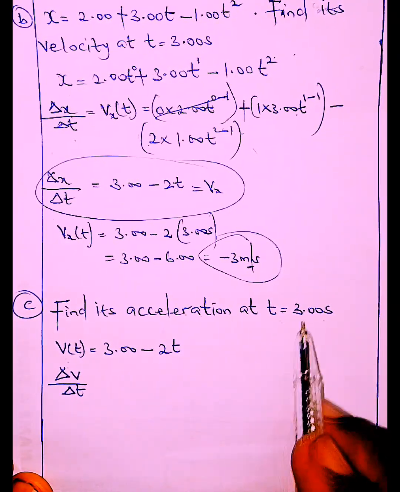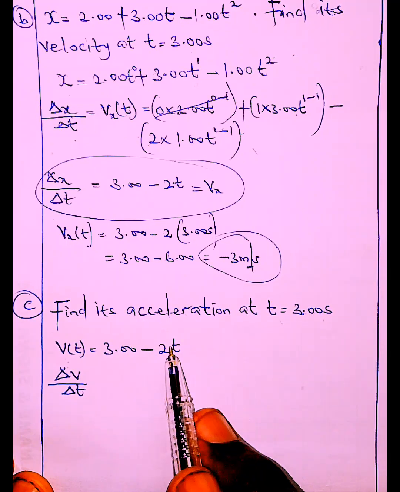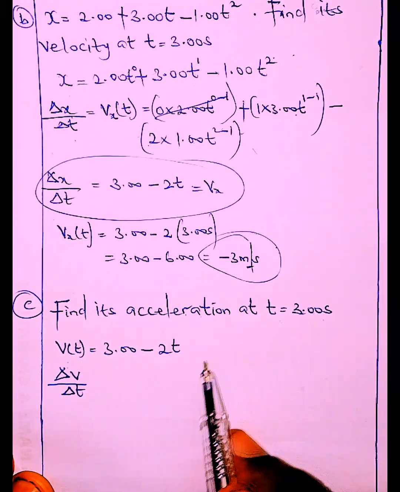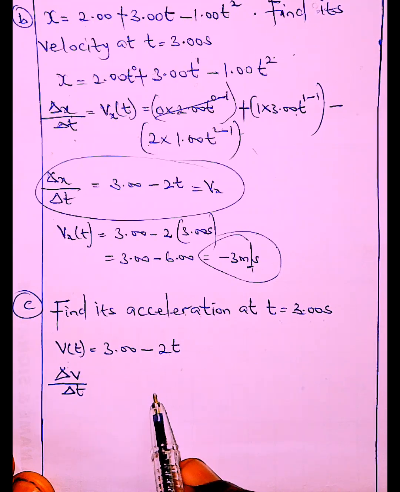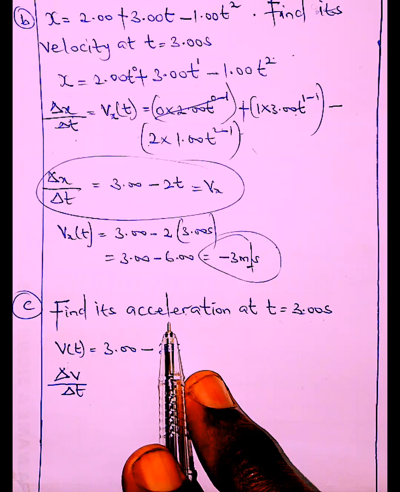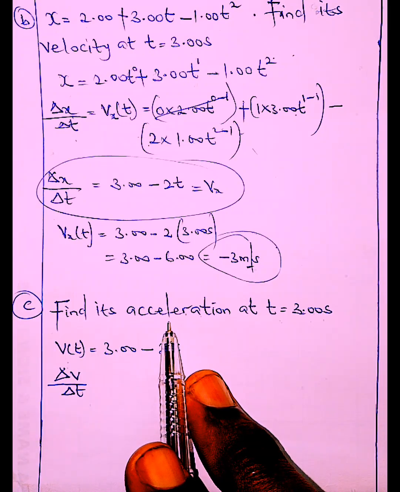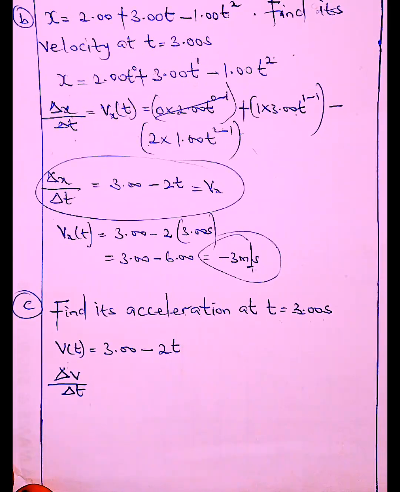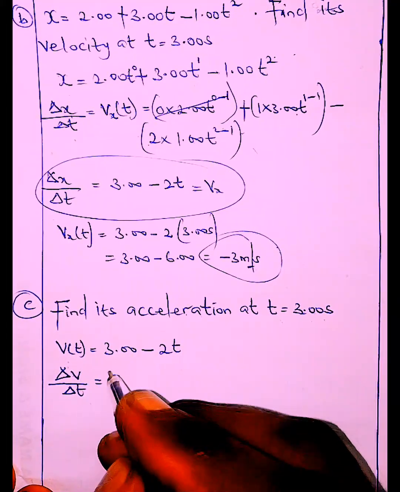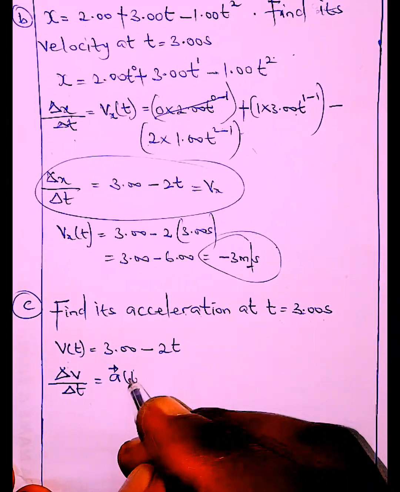Now, don't be tempted to put in your value. Don't put your time of 3 seconds into this, thinking that you get the velocity and then differentiate the velocity with respect to time. No, that's not the way to go about it. What you have to do is differentiate to get the acceleration. This is more or less like saying the instantaneous acceleration of this body. So how do we do this? dv/dt will give us the acceleration at this given instant.